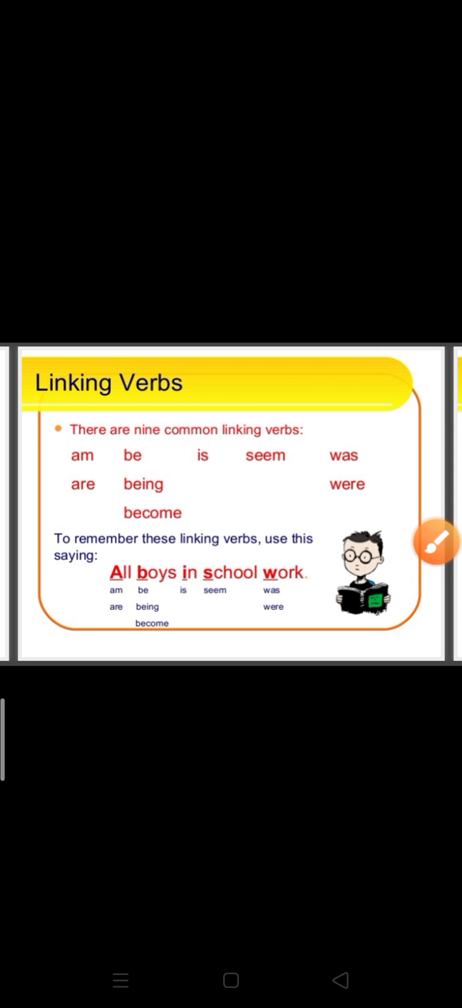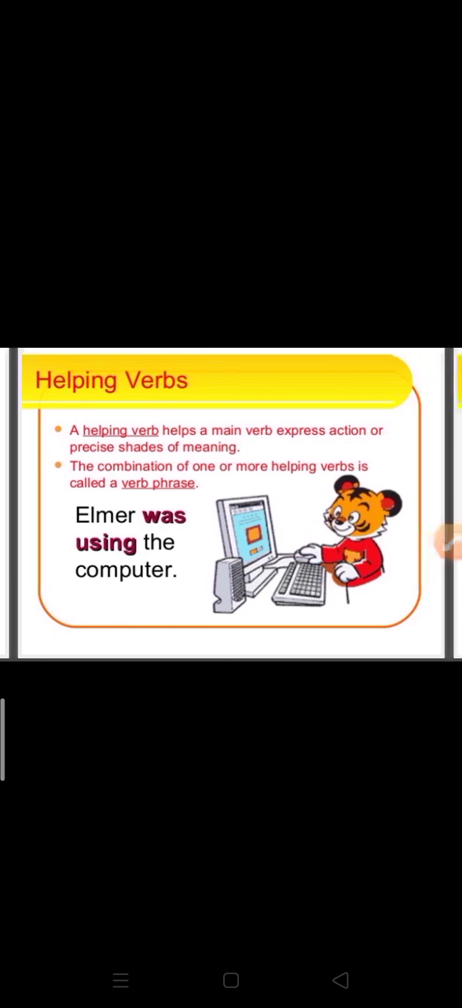I am a girl, he is a boy, he was playing, they were screaming, he becomes a doctor, etc. Next part is helping verbs. A helping verb helps a main verb express action or a precise shade of meaning. The combination of one or more helping verbs and a main verb is called a verb phrase.